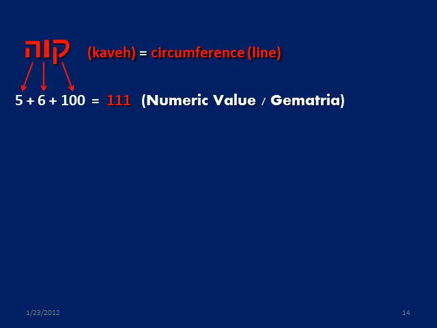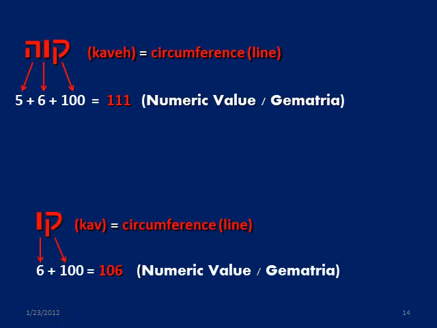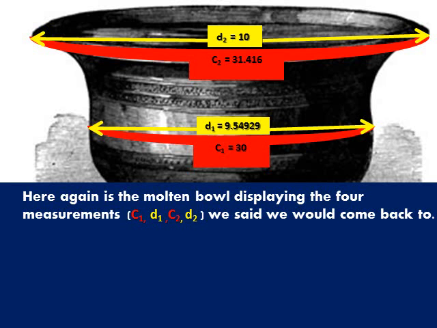The first Hebrew word kaveh, shown here, is comprised of the Hebrew letters kof, vav, and hey, and therefore has a numeric value of 100 plus 6 plus 5, or 111. The second Hebrew word kav is comprised of the letters kof and vav, and therefore has a numeric value of 100 plus 6, or 106. Keep these numbers in mind. We'll examine their significance very shortly.